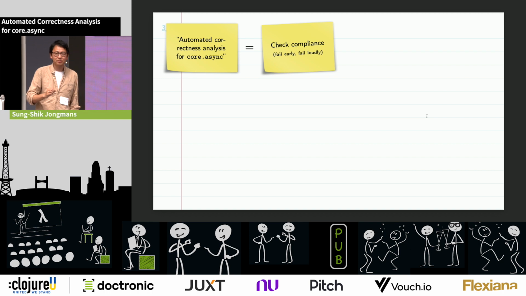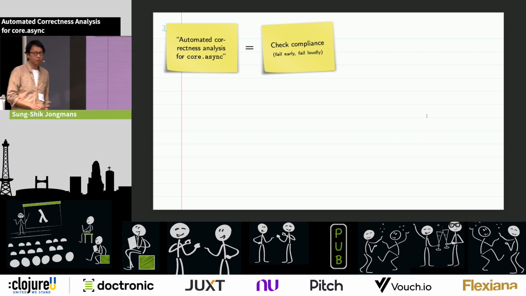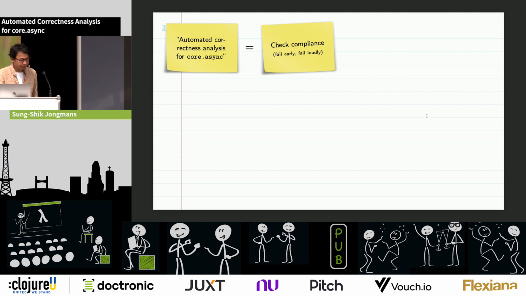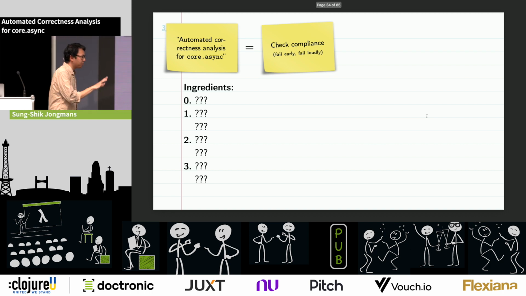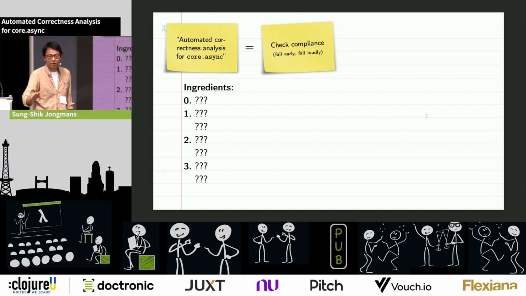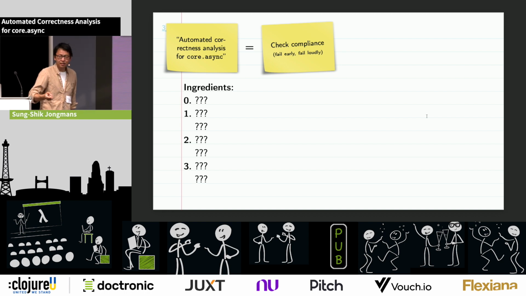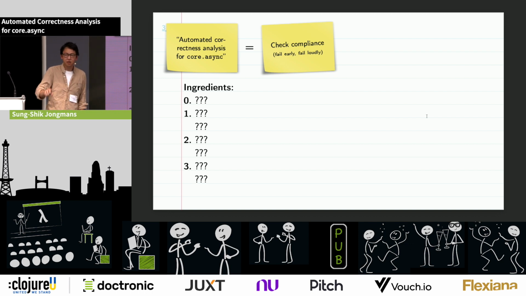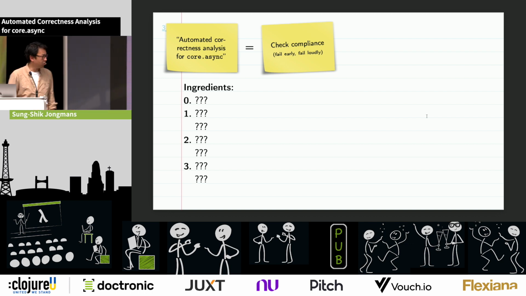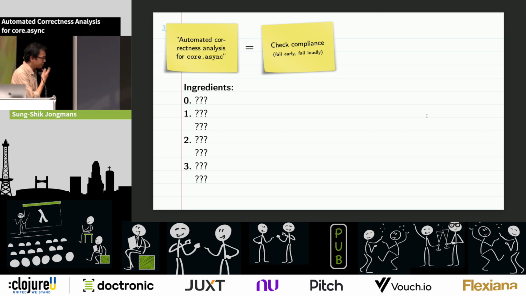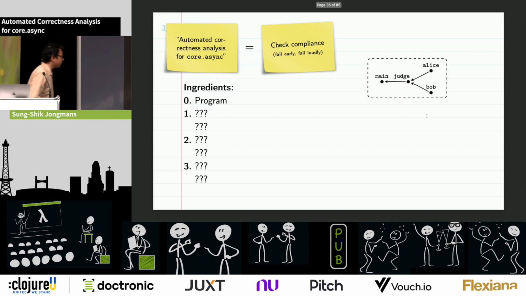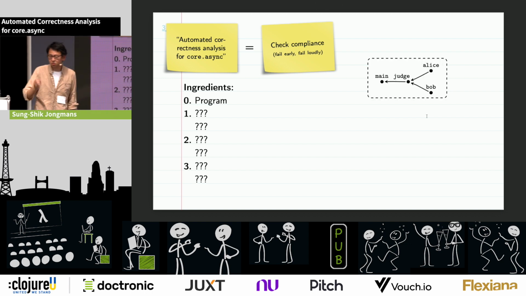So as soon as we detect a violation, we immediately want to throw an exception to indicate to the programmer that something is wrong. Okay? Okay, so on the rest of this slide, I just want to show you at a high level the techniques that we use to do this form of automated correctness analysis. And then on the next slide, I'll show you how you can deploy this inside existing core.async code. Okay, so let's see, what kind of ingredients do we need? Well, first of all, we need to have a program, right? So let's just assume that we have a program.